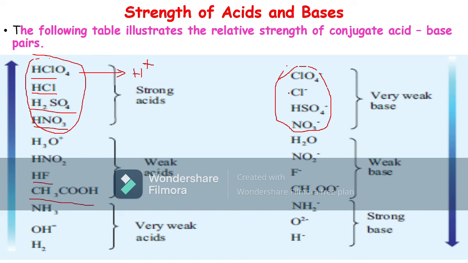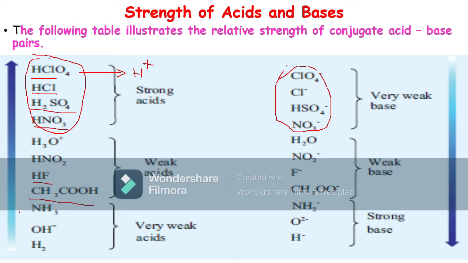These are the acids, and these are the conjugate bases. Then OH-, NH3 and H2O are very weak acids. They donate a proton forming NH2- ion, the azanide ion, and O2- ion, the oxide ion. Here the hydride anion is a strong base.